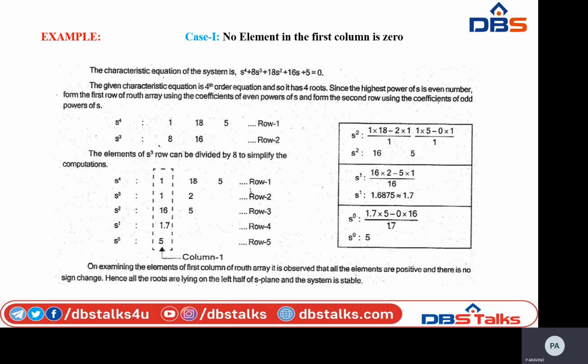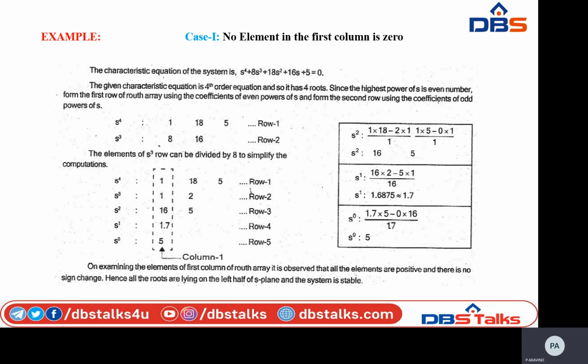Okay, now write down the next row, that is s^2. Here s^2 is obtained from the first two rows, that is -1 into the determinant of the first column combinations of s^4 and s^3, divided by the previous row's first element, that is the s cube row's first element.